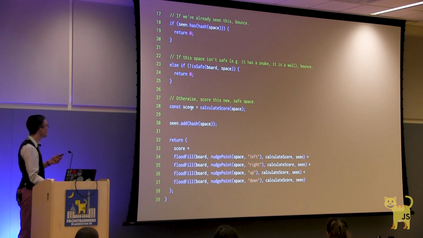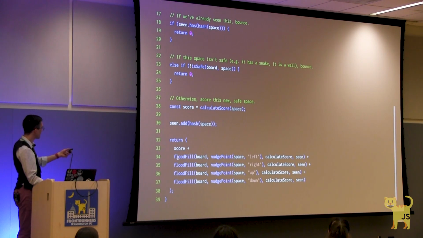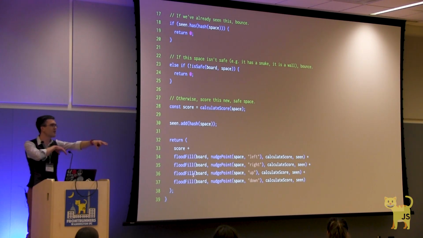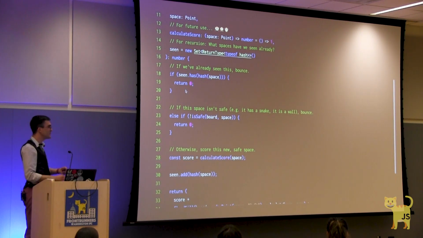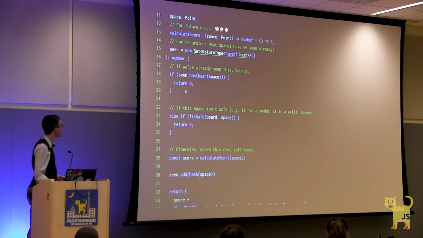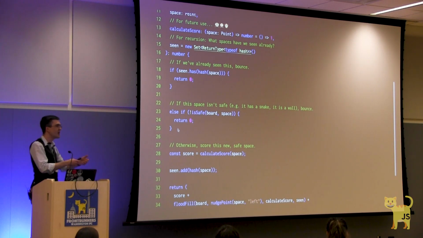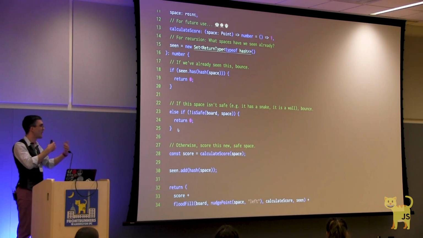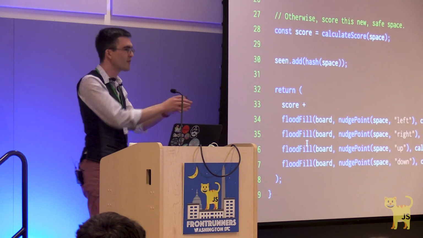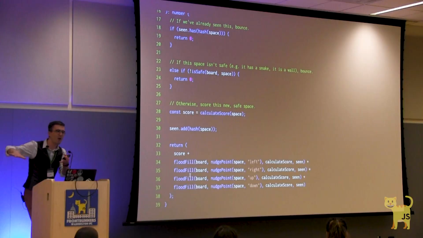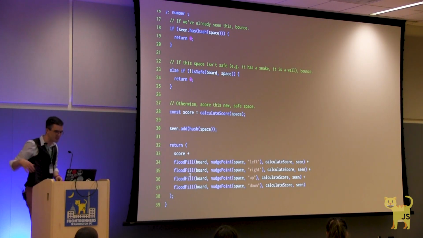if there's nothing there, there's no wall, there's no other part of a snake, then we want to track that one and then recurse, flood filling in every direction from that original space. If this is a space that we've seen before, we don't want to double count it. And if that space isn't safe, then we can back off and start popping those frames off the stack. And pretty quickly, we can recursively calculate for any start direction, how big is that contiguous area?